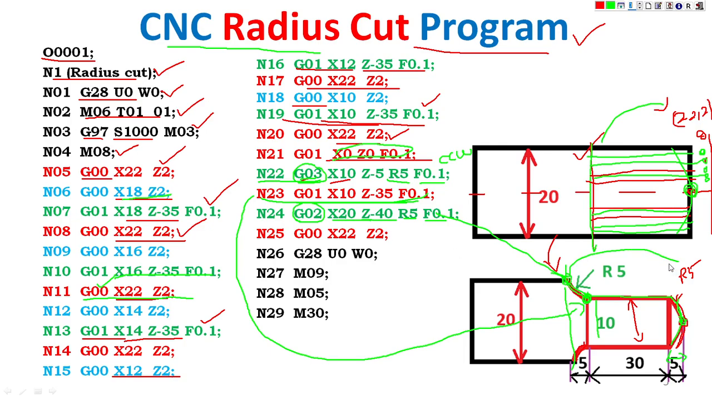Then again move to the safe position, X22 Z2, and then the home position. Coolant off, spindle off. End of the program. Thank you.